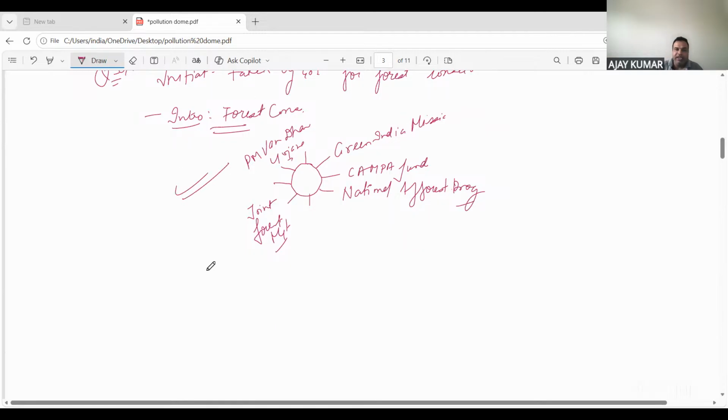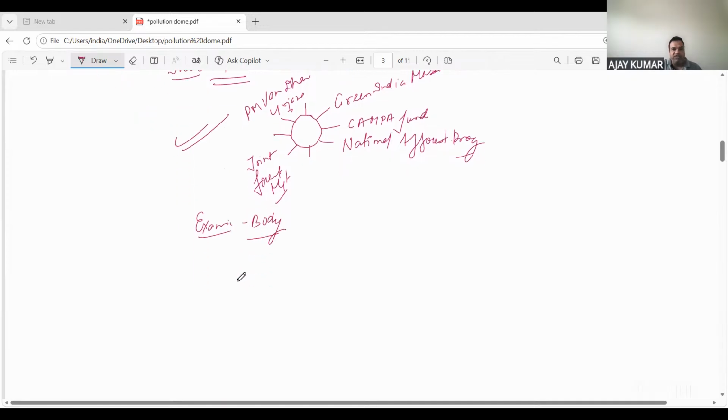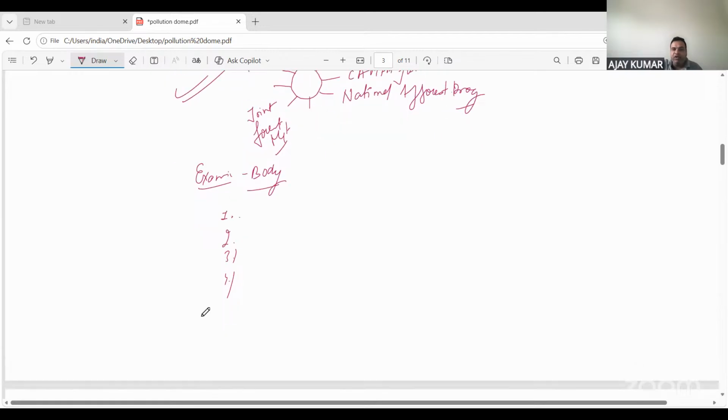So intro, then schematic. This is the schematic where you can show that these points are all related with forest conservation. Then you have to examine. Here will be the body part. And in this you will write that yes, this Prime Minister Van Dhan Yojana has done this, point 1, 2, 3, 4, whatever points you want to write. Then, because this question is about forest conservation, you have to write a case study on the core area, and the core area here is forest conservation. So now you can write a case study.